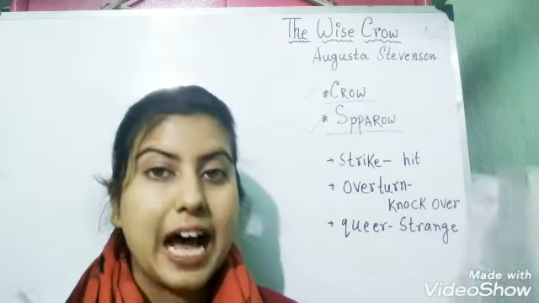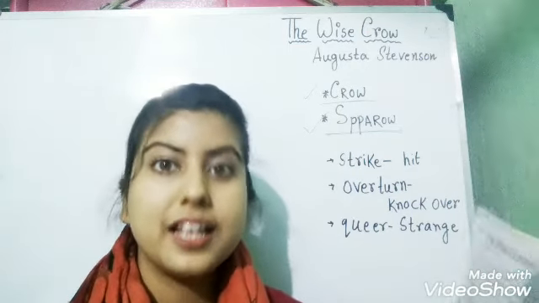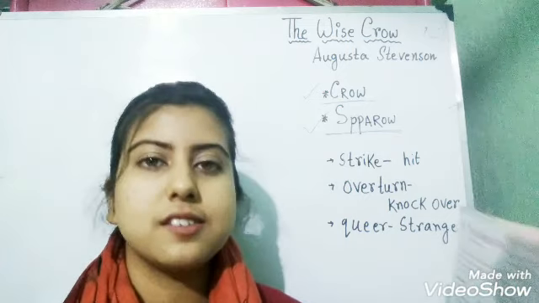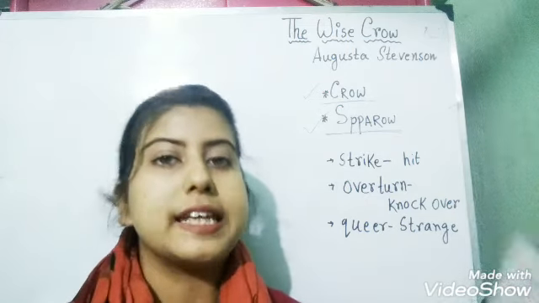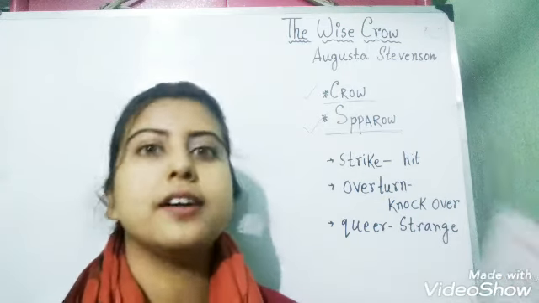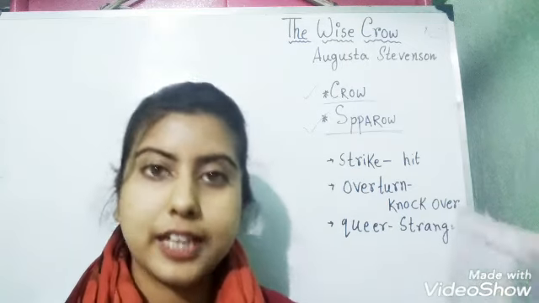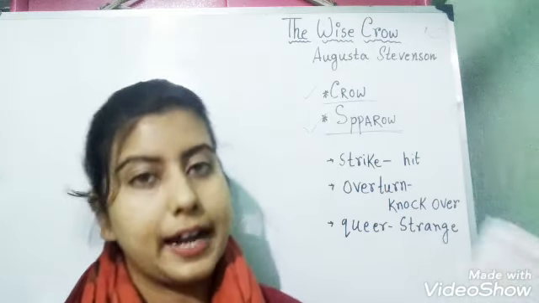So, the time is summer time. The time when there is scorching sun over our head and all the sources of water lack water in them. So there is a scarcity of water all around.